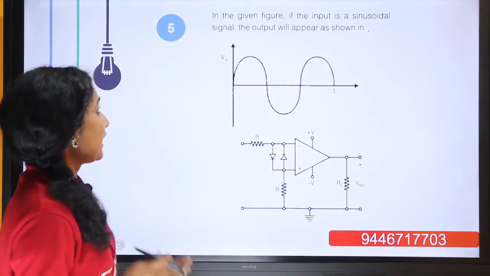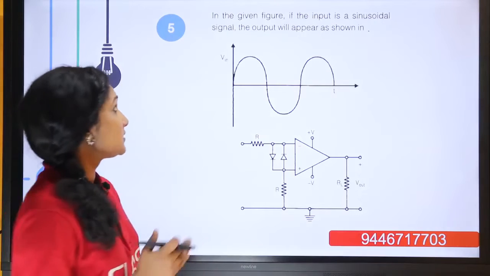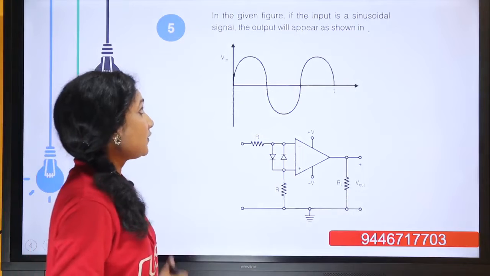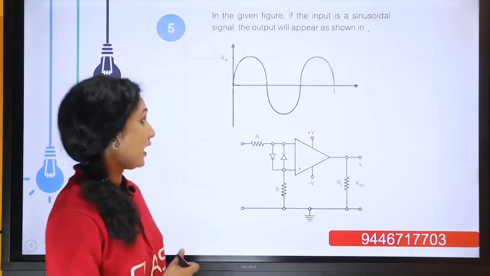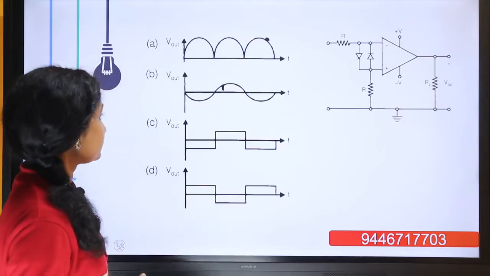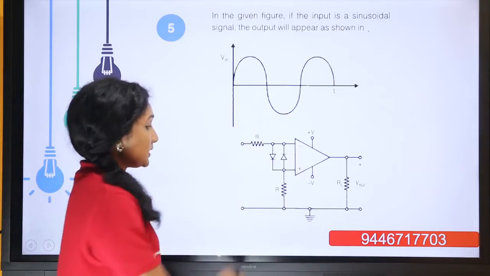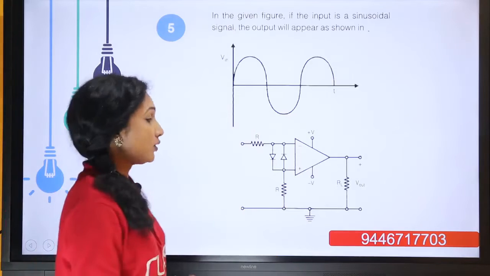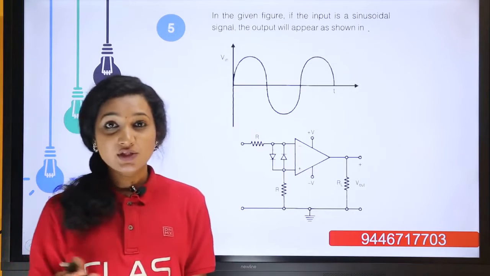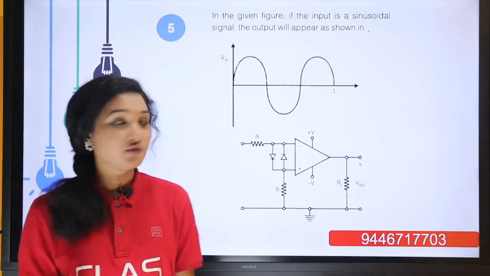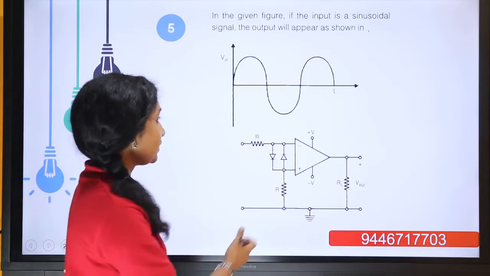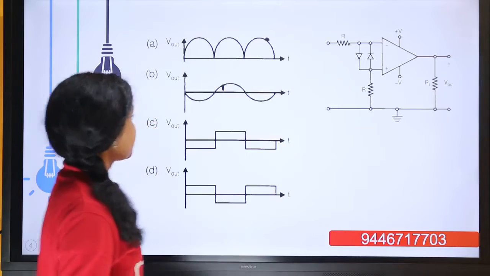Question number 5. In the given figure, if the input is a sinusoidal signal, the output will appear as shown in one of the 4 options. This is our circuit and this is our input. The circuit represents an op-amp. We know the output of an op-amp will be in the saturation level having 180-degree phase shift.